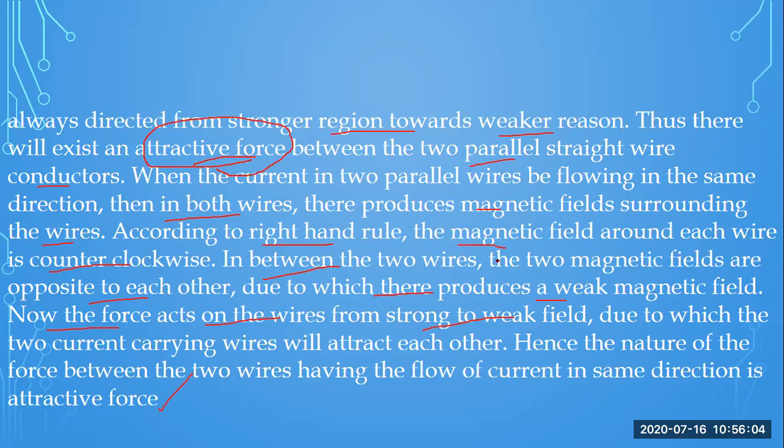Between the two wires, the two magnetic fields are opposite to each other, due to which a weak magnetic field is produced. So the wires experience a force from stronger to weaker field, due to which the two current carrying wires will attract each other. Hence the nature of the force between the two wires having current in the same direction is attractive in nature.